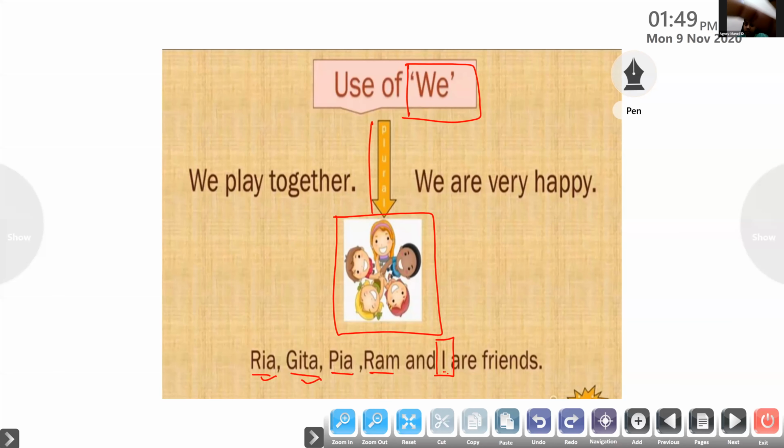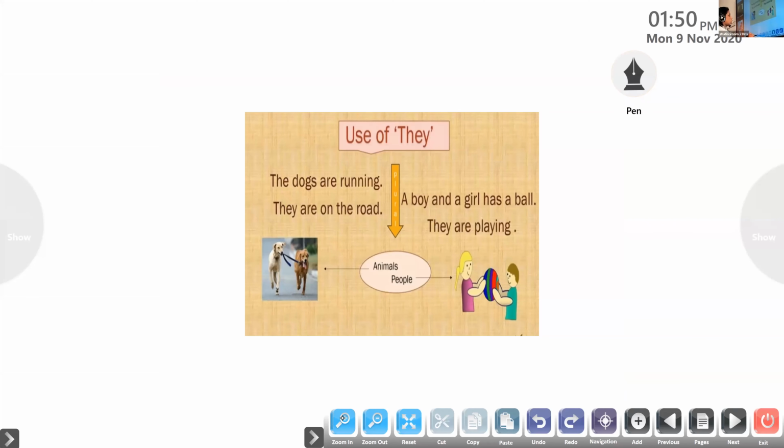Okay, children, that's why here, Riya, Geeta, Pia, Ram, and I, you were there. Our friends. So we say we play together. You were there in it. We were very happy. Okay. Now we'll move on to the next pronoun, which is called they.